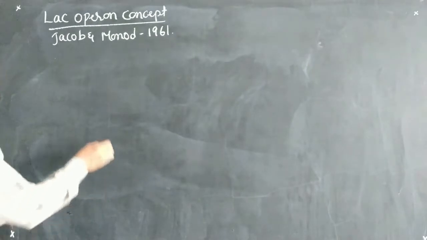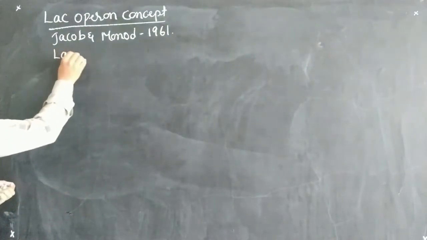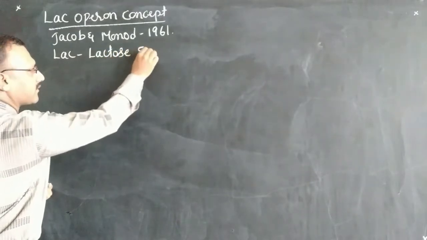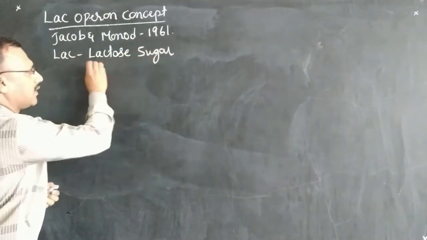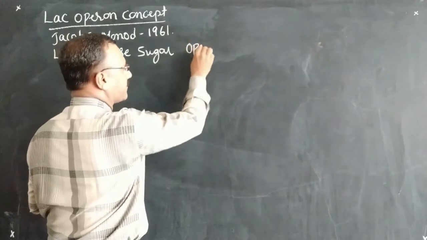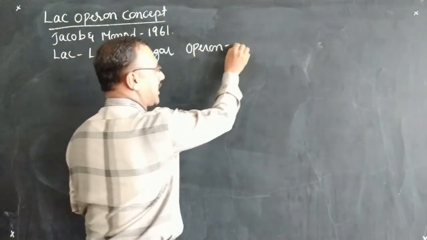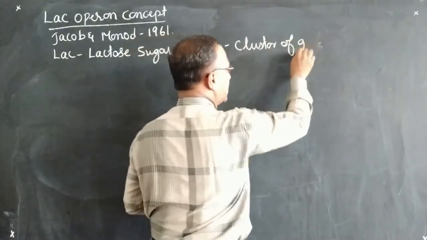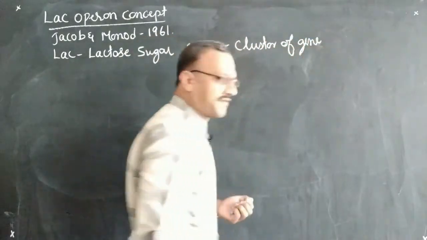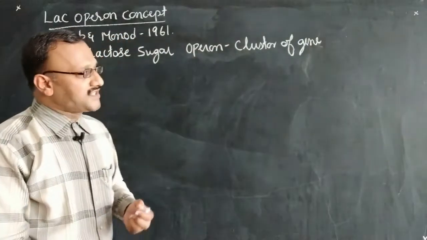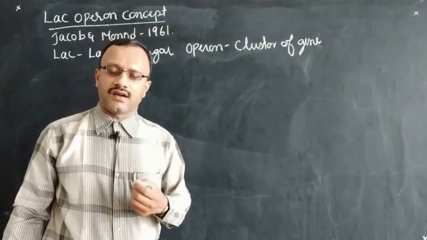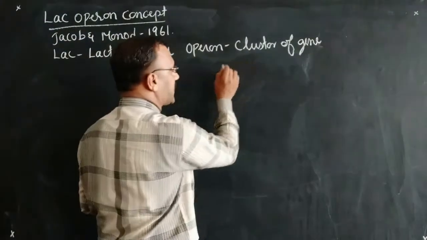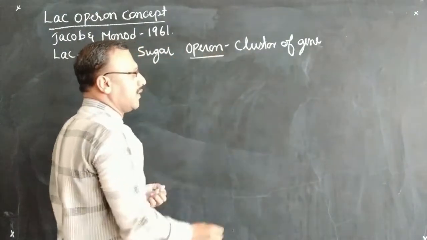Here, the lac stands for lactose sugar and operon is a cluster of genes, what we call a regulated gene, in which the structural and control gene work together as one single unit.